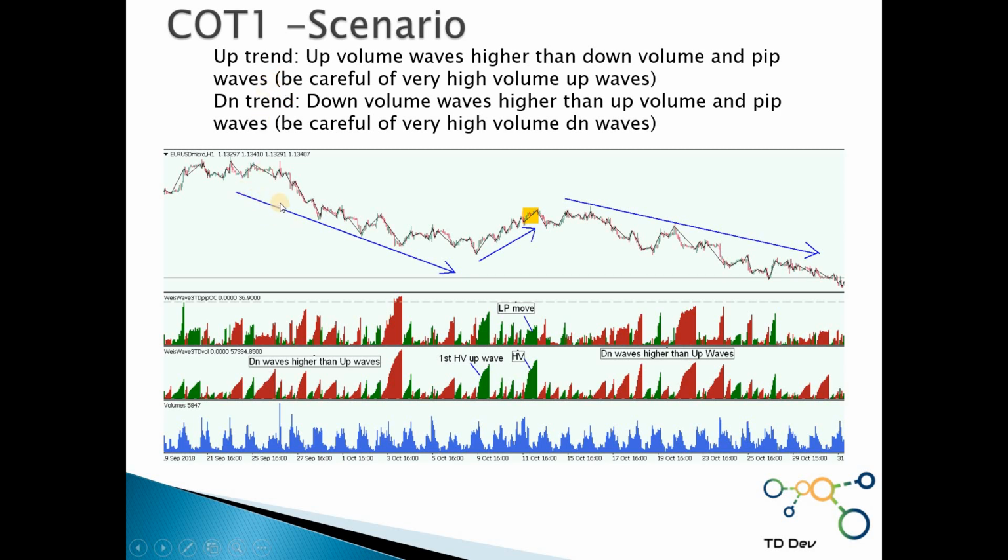Okay, we're on a downtrend. The down waves are higher than the up waves on the volume, very obvious. Then we see a big down wave, volume wave and peak wave. Then we continue without any significant large moves. Then we see the first high volume up wave together with a peak wave. So this means that the trend is changing.